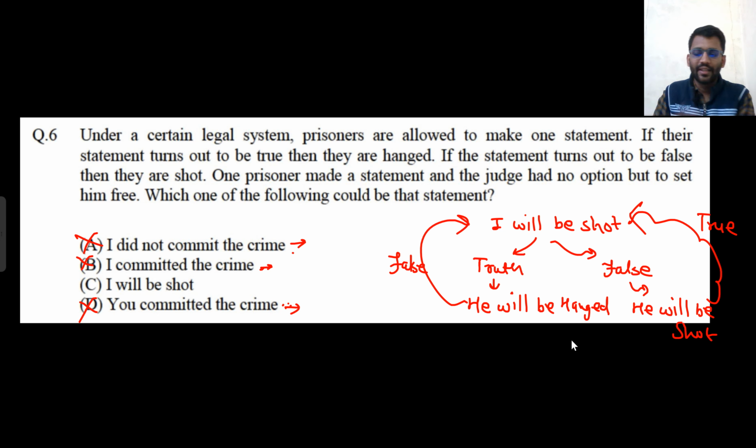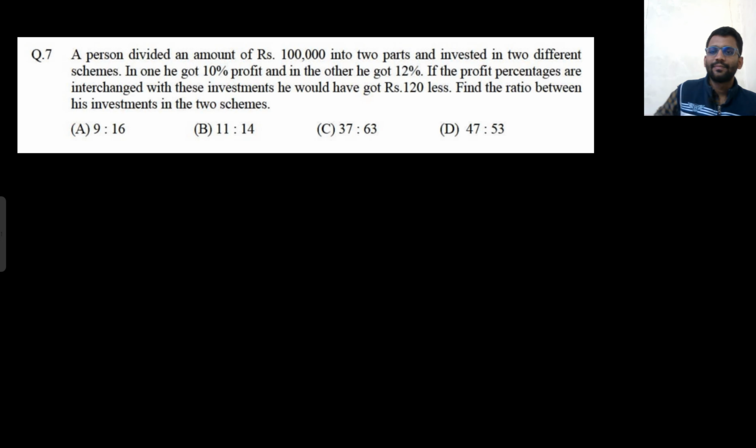They have to leave him free. So the option is C. Did you understand this point? They have to leave him free because he played it smart. He threw them in a loop: his statement cannot be true, his statement cannot be false. It depends on the action, right? So let's move on to the next problem.